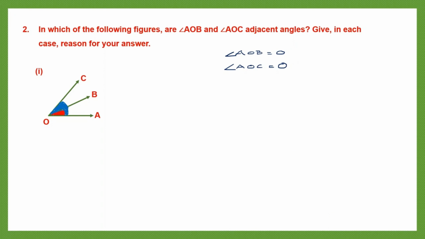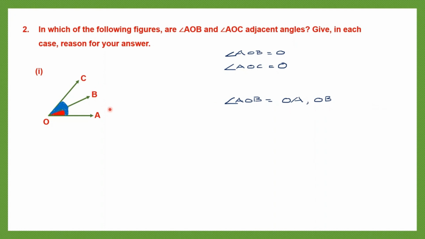So let's write down the arms of angle AOB and angle AOC. Now, what are the arms? If I draw an angle like this and name it OA and OB, OA is one arm and this is the other arm. So there are two arms for an angle. Now let's see in the given figure which are the arms for angle AOB. Starting from OA is one arm and OB is the other arm. Let's write that down: OA and OB.